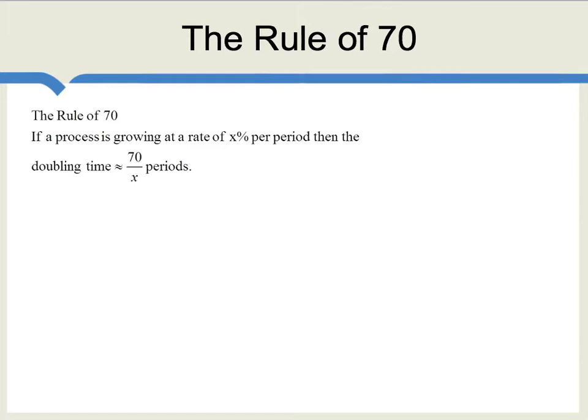So for example, US GDP per capita grows at a rate of about 2% per period. A little bit more than that, but we'll make our numbers nice. So if the growth rate of US GDP per capita is 2% per period, then the doubling time for GDP per capita is 70 over 2, or approximately 35 years. So if you're 35 years old today and you have a child, then by the time your child is 35, his or her standard of living will be about double yours, again holding all else the same.